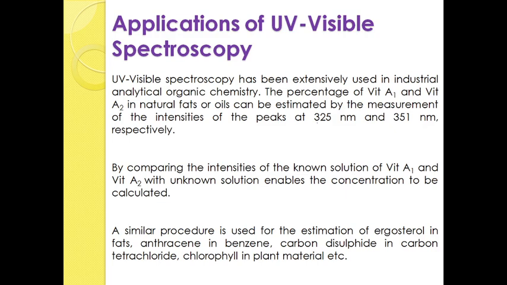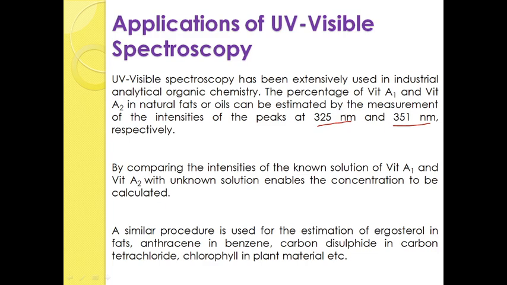And 325 nanometer is the indication of the presence of vitamin A1, and 351 nanometer is the indication of the presence of vitamin A2. So, see here, vitamin A is available in two different forms, vitamin A1 and vitamin A2.